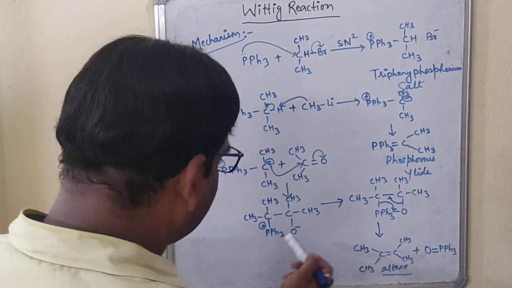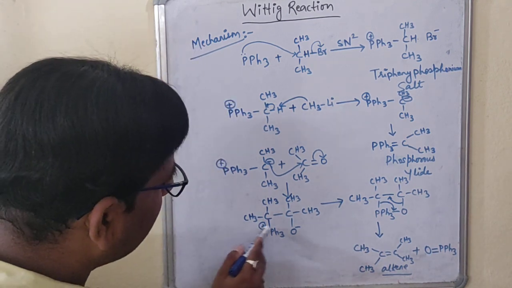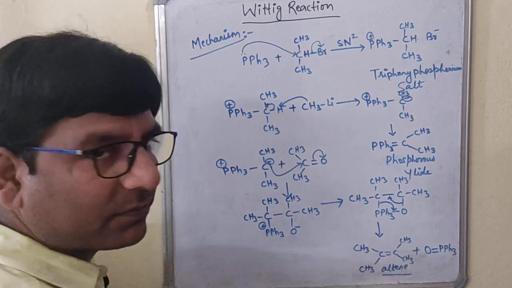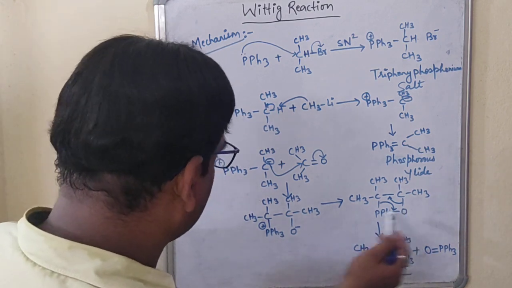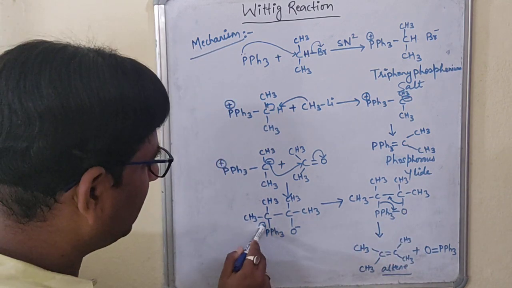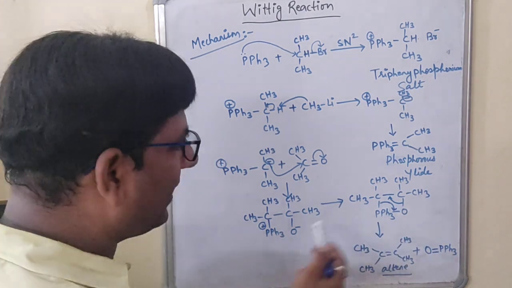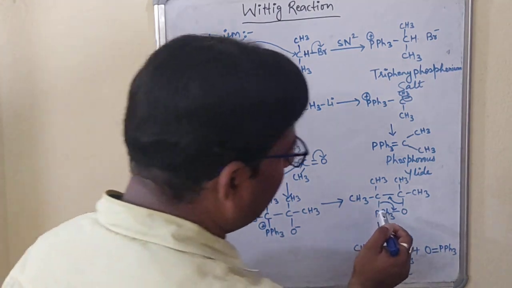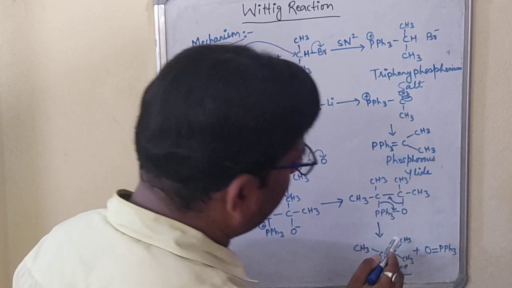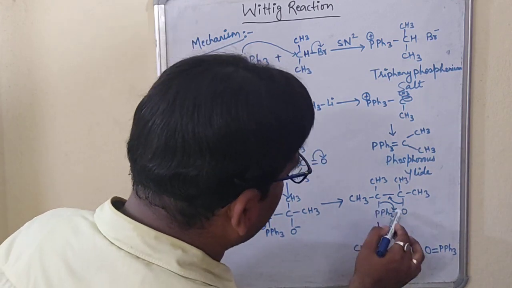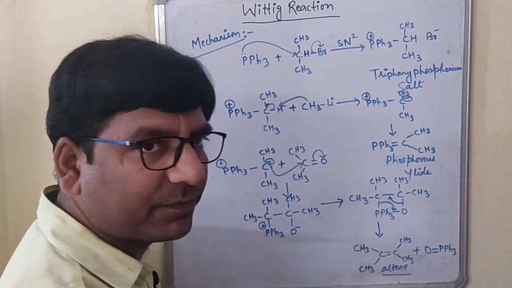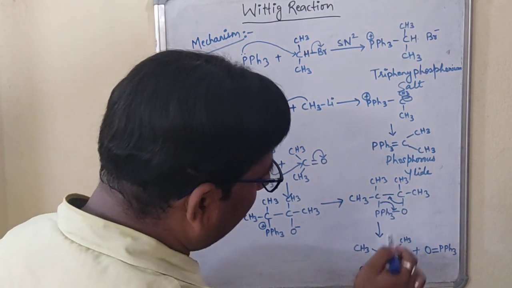Okay. In the next step, what will happen? This positive and this negative will form a bond. As you are seeing here, PPh3 and oxygen. This positive and this negative will form a bond with it. Now, internal rearrangement we can say. We are doing the internal rearrangement of the bonds. This bond will come down and this will move up. Right? Now, it will give a rearranged product.